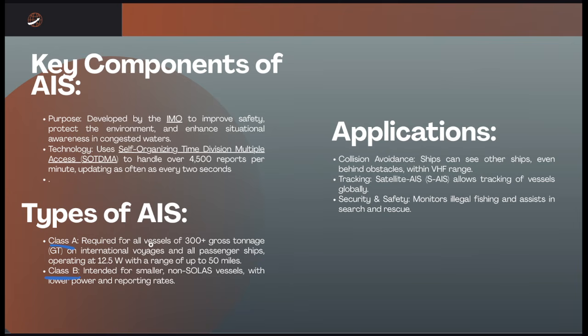And then we have the Class B. So this is intended for the smaller non-SOLAS vessels with lower power and reporting. So the Class B is the lower cost.